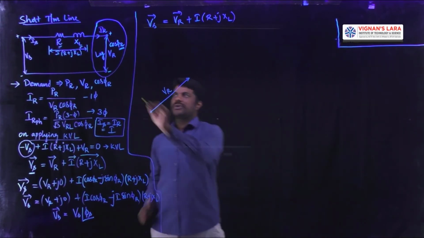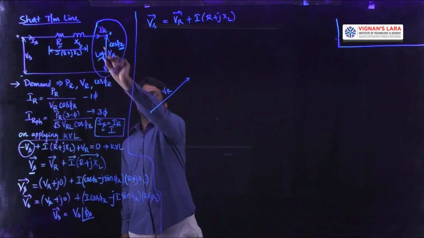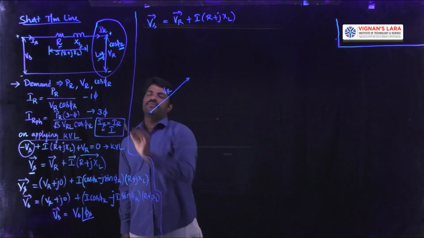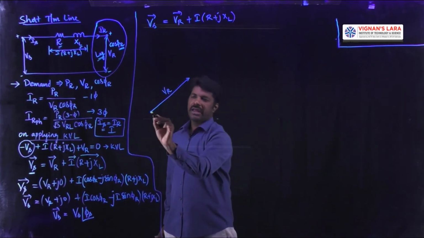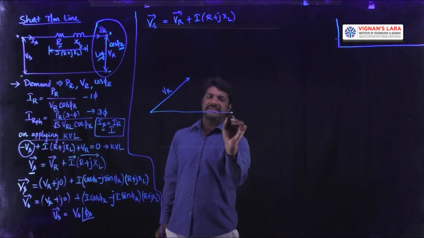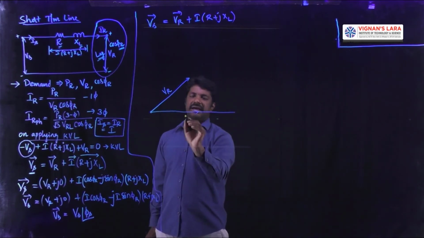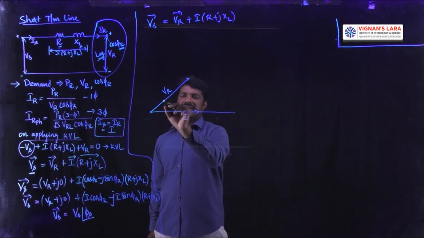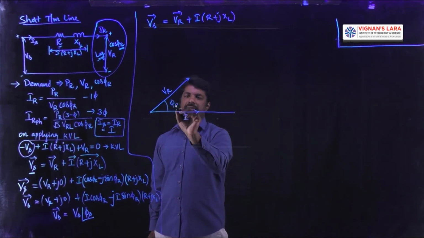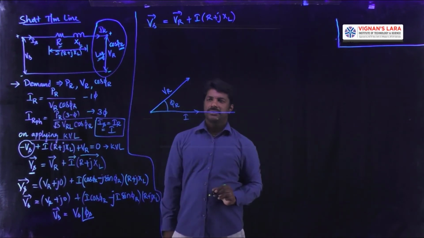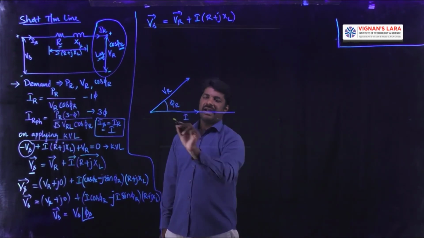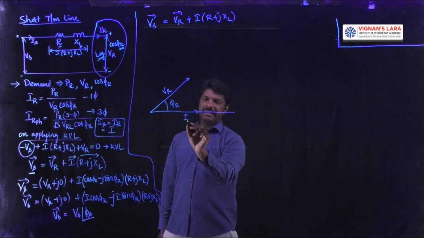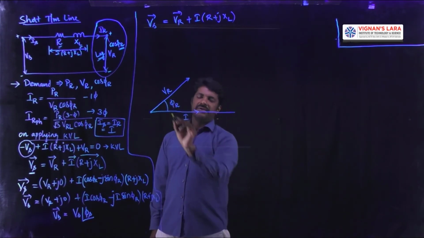Since the nature of the load is lagging load, the current I should be lagging to this VR. Lagging means behind that phasor. So this is the current I, which is lagging to VR by an angle of phi r. So now this is a lagging load with a voltage of VR, and the current is a lagging current, lagged by an angle of phi r.